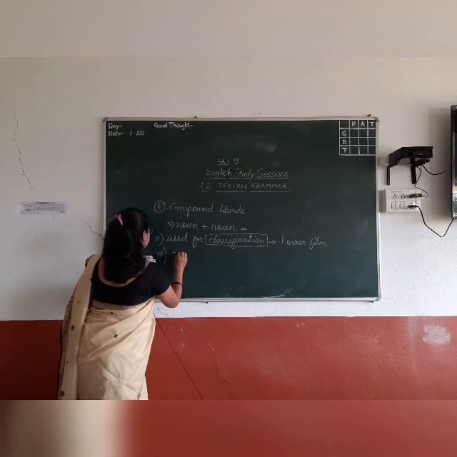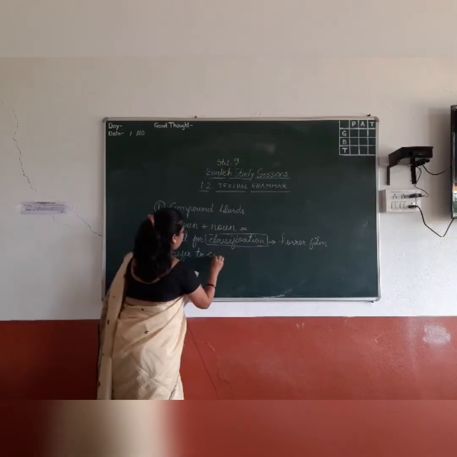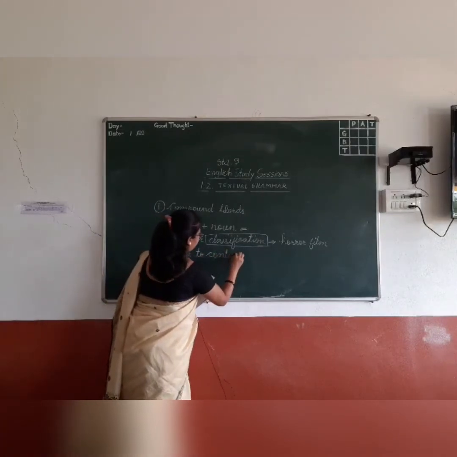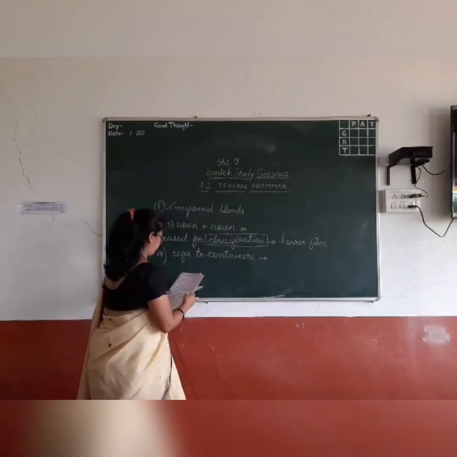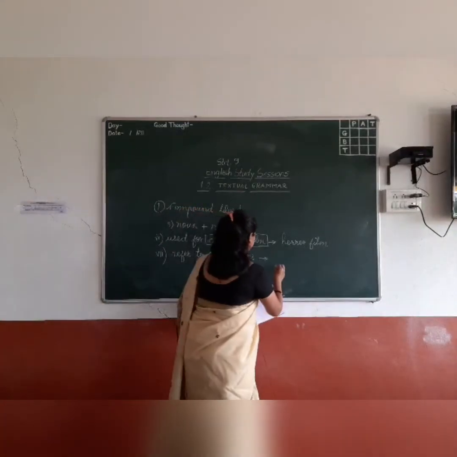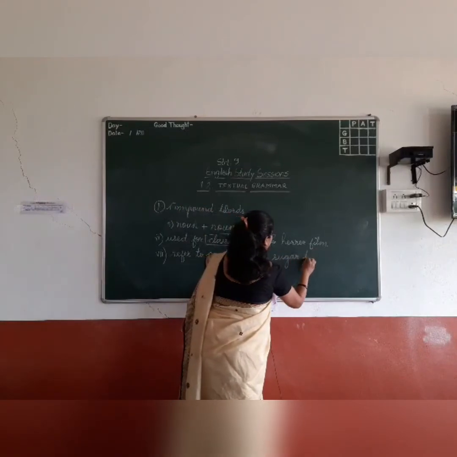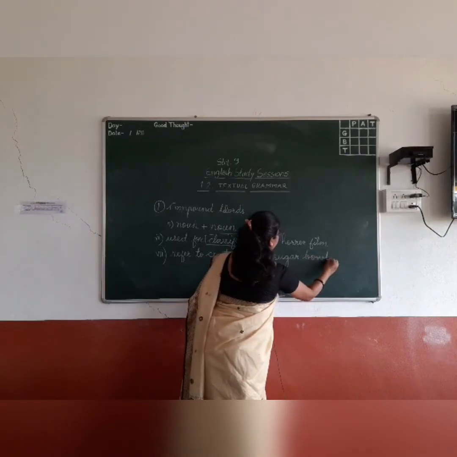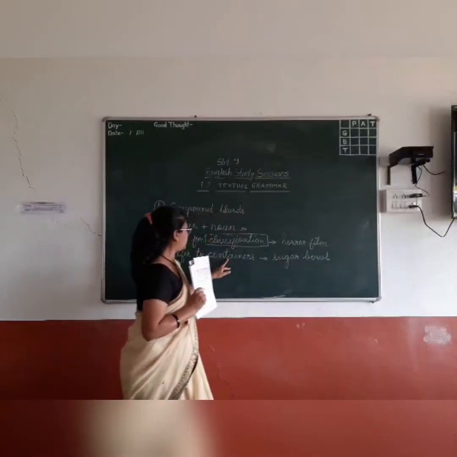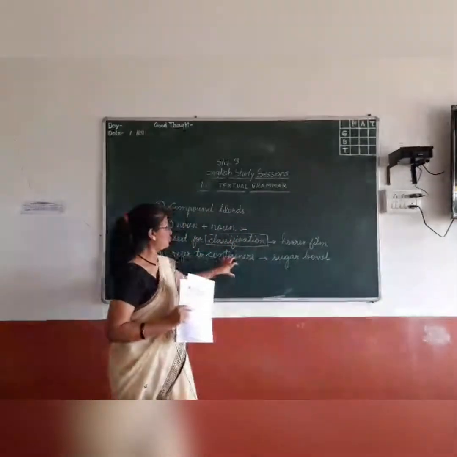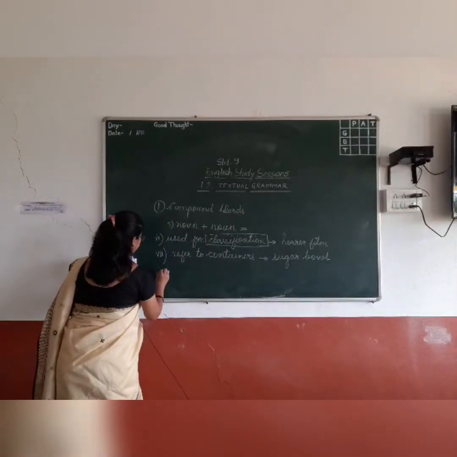Next is the 7th one, refer to containers. Something is contained there, and accordingly the compound word is framed. The example is sugar bowl: a bowl in which sugar is kept, a bowl which contains sugar. This is very familiar to all of us.